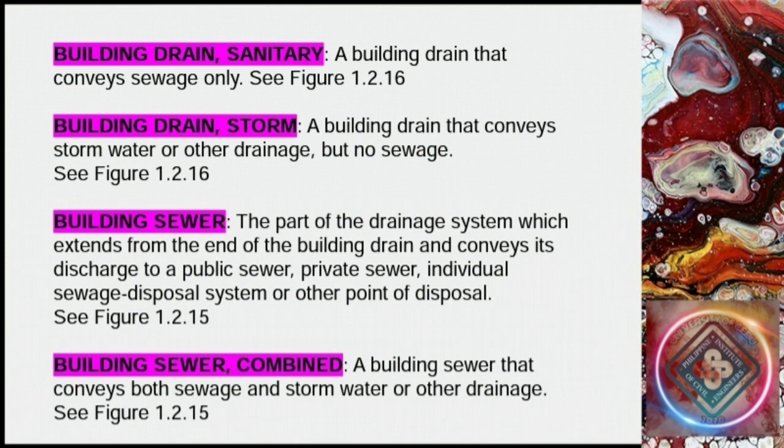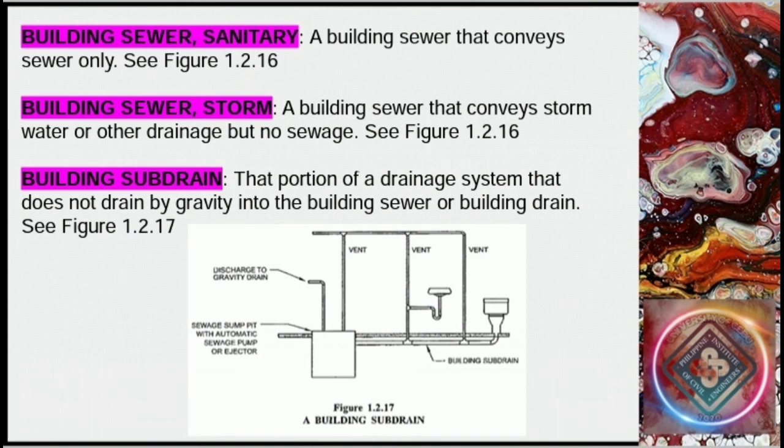See Figure 1.2.15. Building sewer combined, a building sewer that conveys both sewage and storm water or other drainage. See Figure 1.2.15. Building sewer sanitary, a building sewer that conveys sewage only. See Figure 1.2.16. Building sewer storm, a building sewer that conveys storm water or other drainage but no sewage.